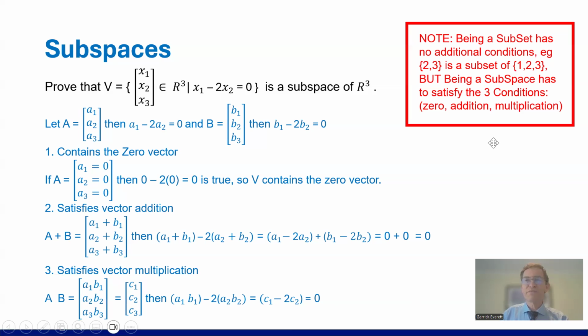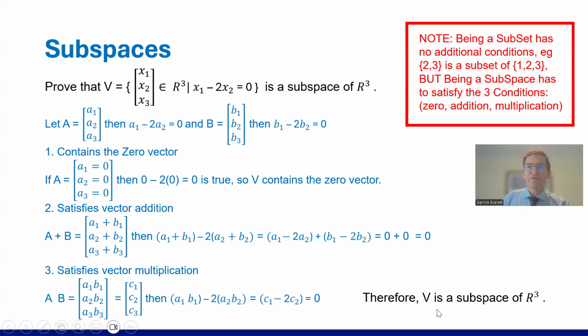My image is about to be in the way of the conclusion. Therefore, V is a subspace of R cubed, or R3. So we're just showing each of those three things are true. Therefore, we can say it's a subspace. And I think this is a little neat trick you can use to say, I've got three elements, I'm going to combine them together to call them a new element or a new value, because in this instance they're just constants, or there'll be some value. Hope that makes sense.